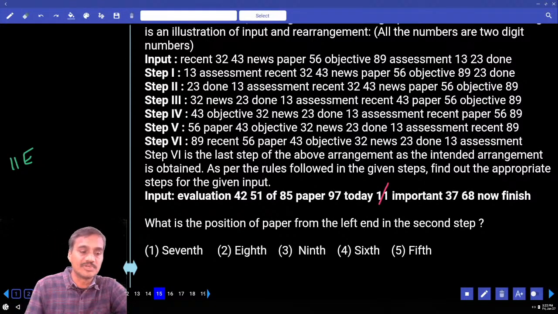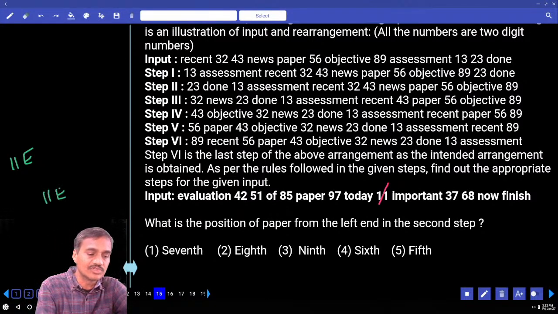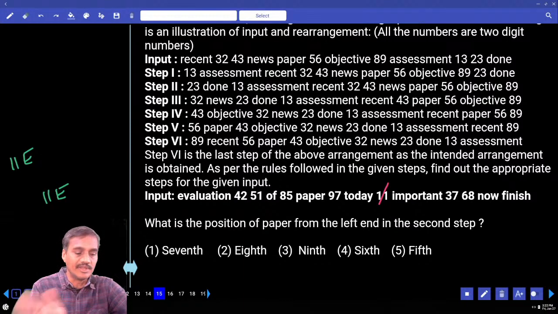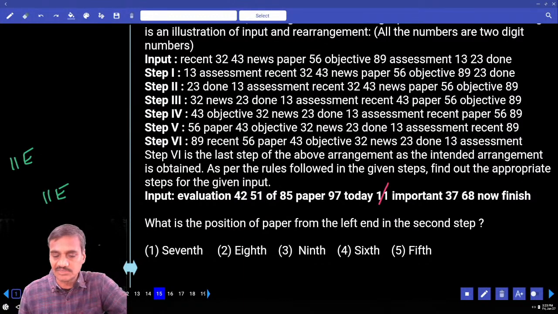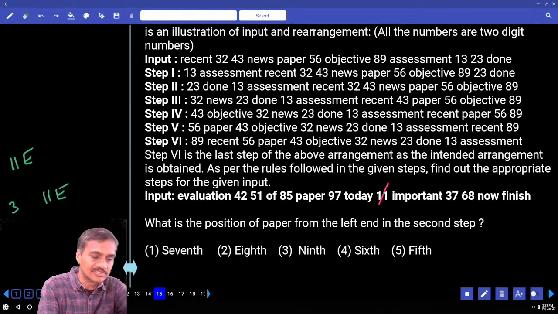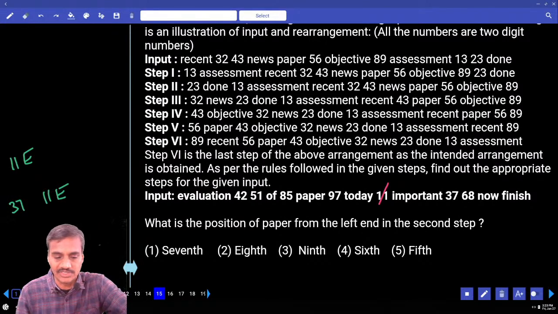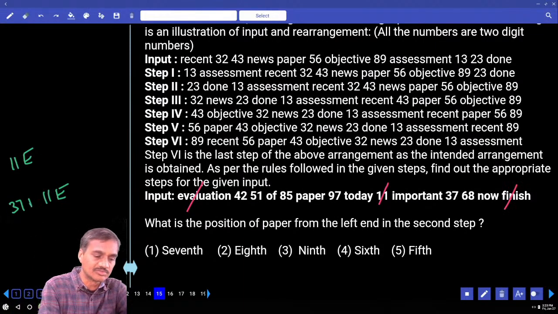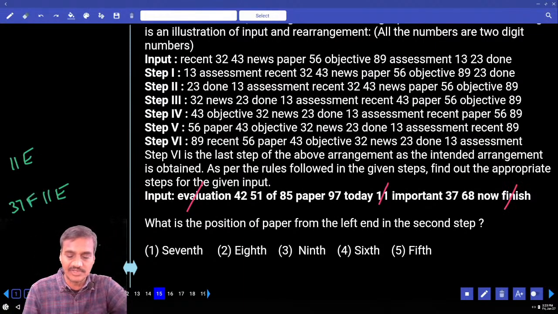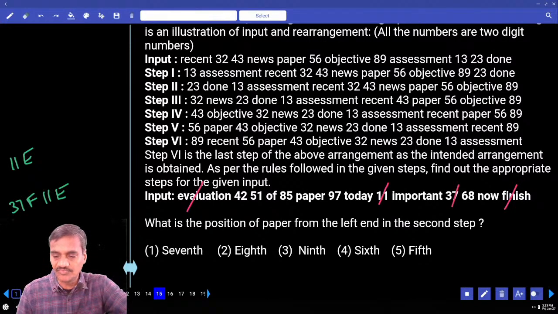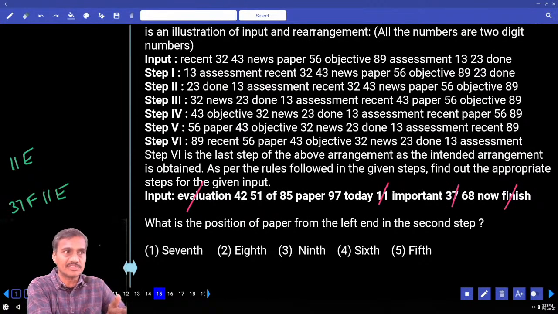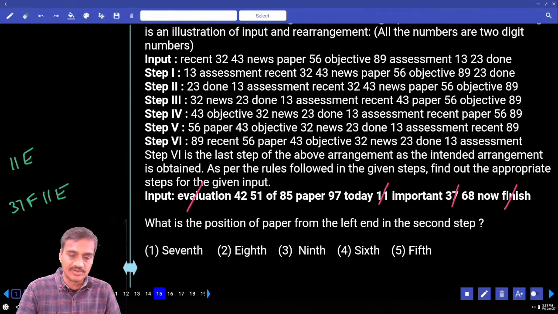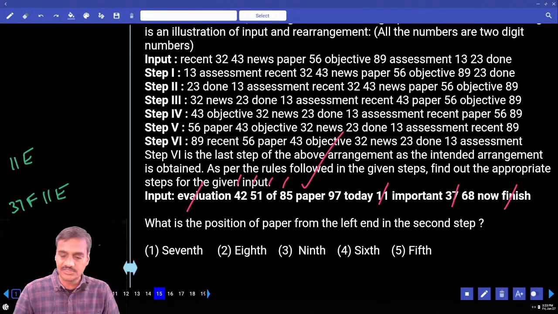Step 2, what comes? Now this 11 and E will go to the 3rd and the 4th places. And what are the next one? Next highest number to 11, 37. And next highest word to E. Finish. Finish will be at this place. Now 37 F 11 E. These 4 elements will be arranged at the first 4 places. All the remaining will be in the same order. Then 5, 6, 7, 8, 9. 9th is the answer.